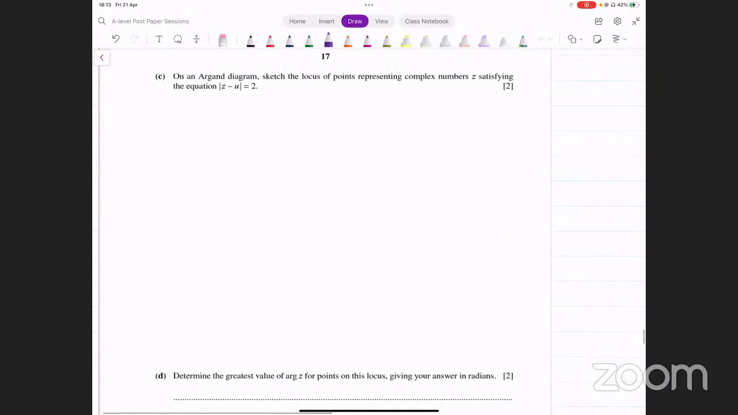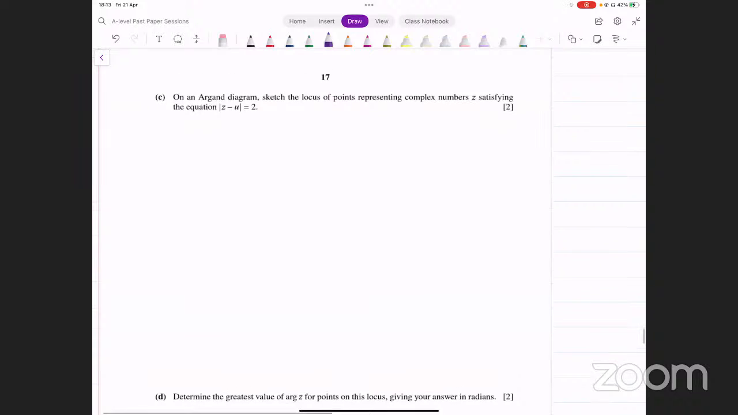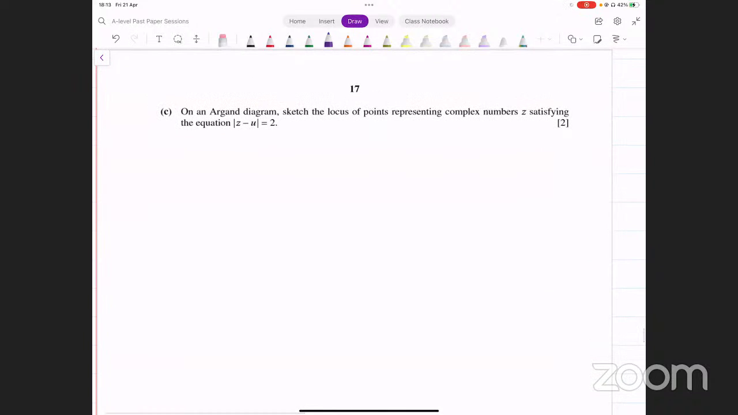Now let's look at the third part. In the third part you have an Argand diagram. It says sketch the locus of points representing the complex number z satisfying this equation, modulus of z minus u equals 2. Now this is pretty straightforward. How do you understand this notation? This means the distance of z from the point u is equal to 2.